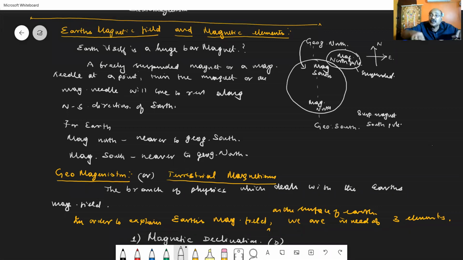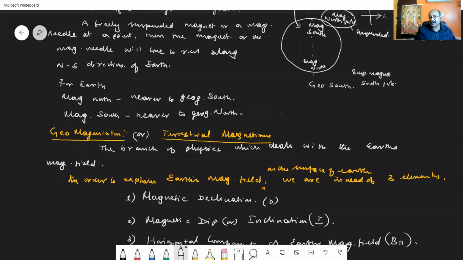Similarly, the south pole of the suspended magnet is pointing towards the geographical south. Nearer to the geographical south, the Earth has magnetic north. Since the Earth has magnetic north nearer to geographical south and magnetic south nearer to geographical north, the suspended bar magnet comes to rest along the north-south direction. So the conclusion is this: the Earth is behaving like a huge bar magnet, having its magnetic north nearer to geographical south and its magnetic south nearer to geographical north.